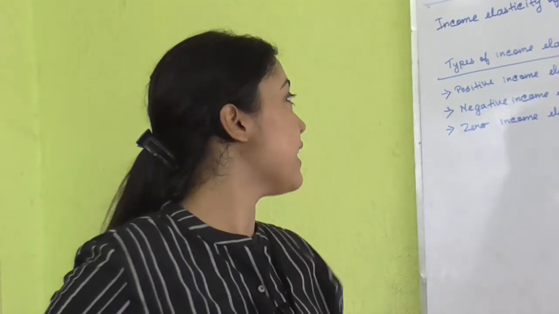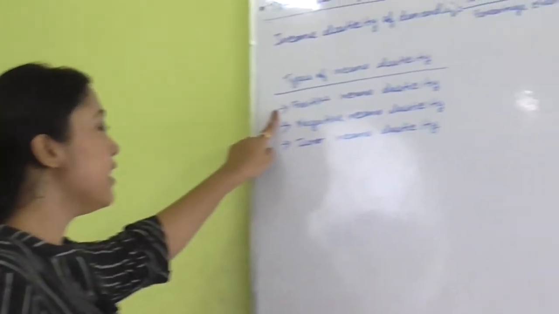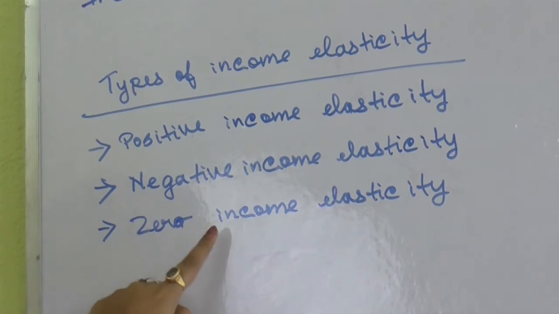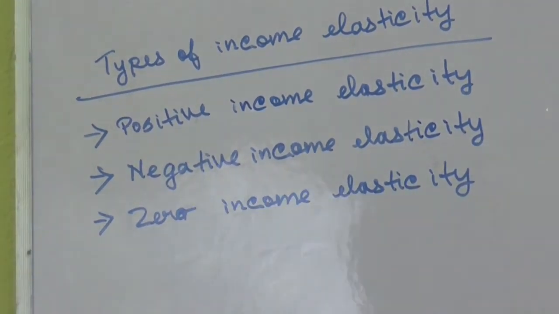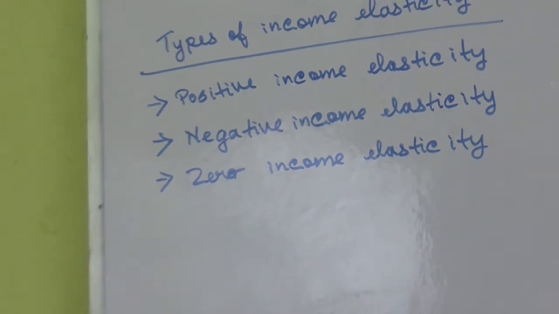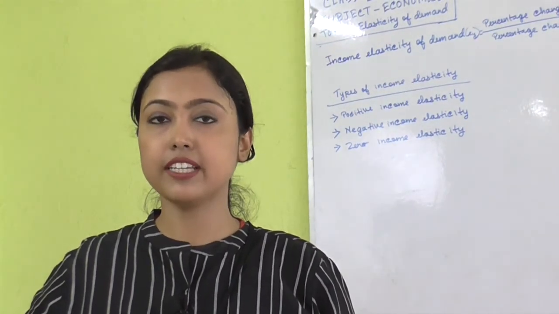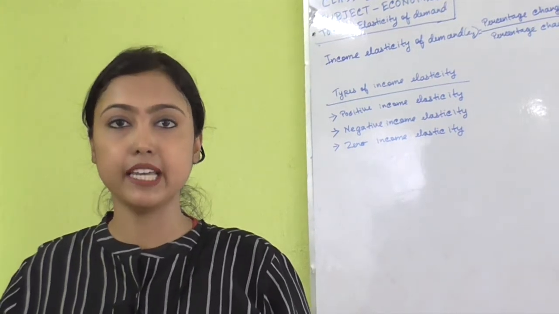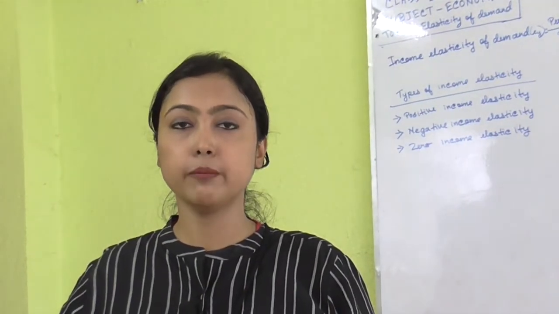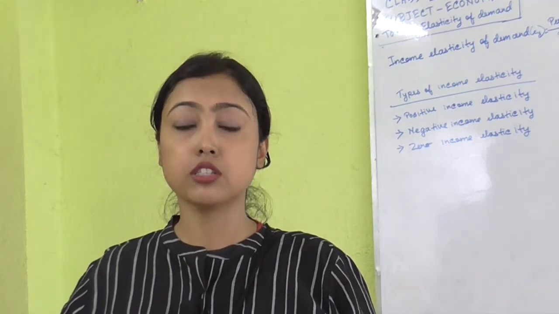So the income elasticity of demand has been classified into three types. The first one is positive income elasticity, the second one is negative income elasticity, and the third one is zero income elasticity. When the quantity demanded of a commodity increases with the increase in income of the consumers, that is known as positive income elasticity. This type of case is mainly applicable in case of normal goods. Normal goods means food, clothes, books, furniture. Along with the increase in income of the consumers, the demand for all these types of commodities increases.